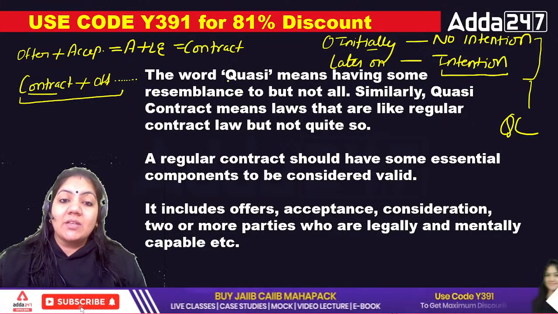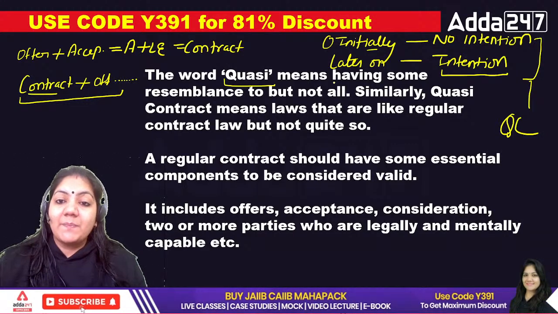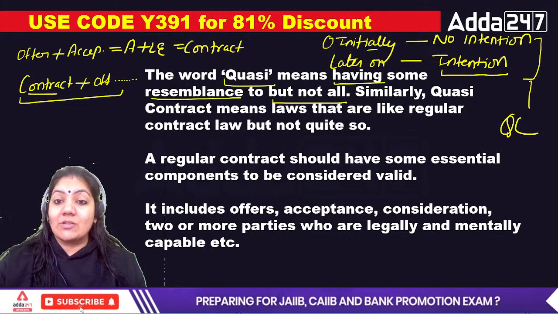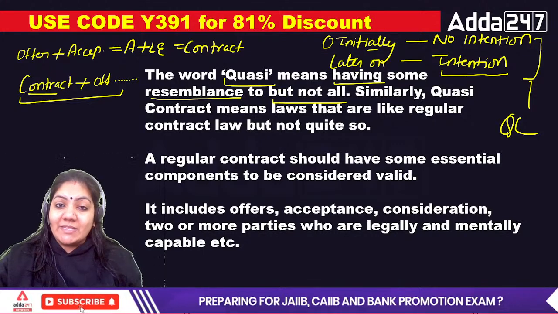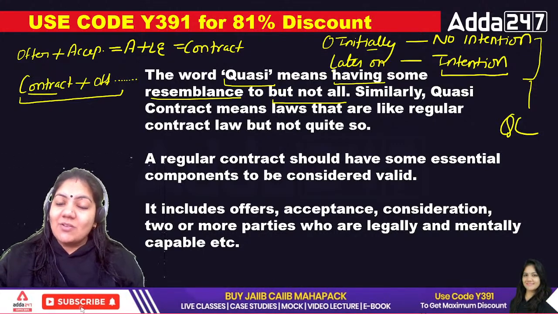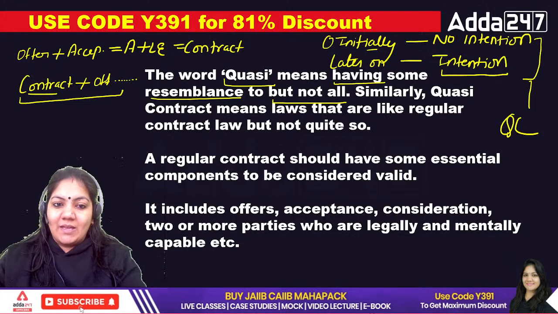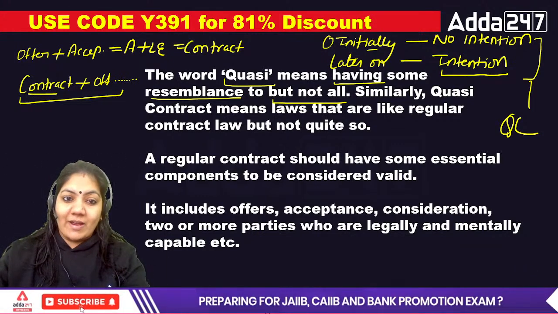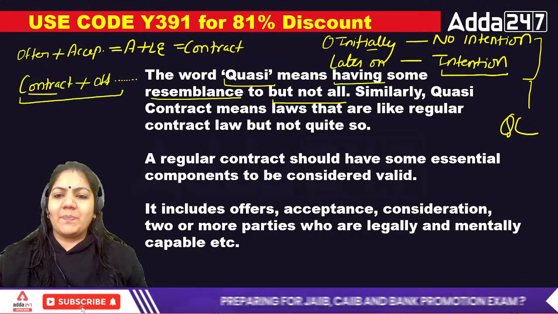Now see, the word quasi means having some resemblance to, but not at all. Resemblance means it is just like a contract, but it is not a contract. So this is called quasi-contract.